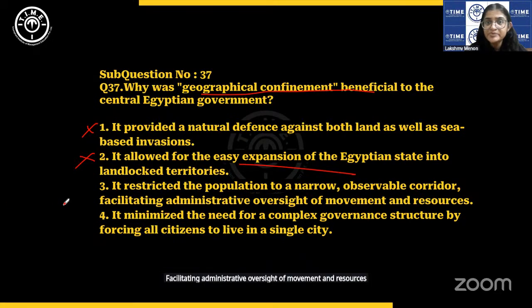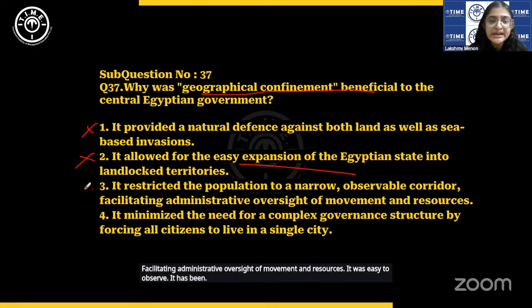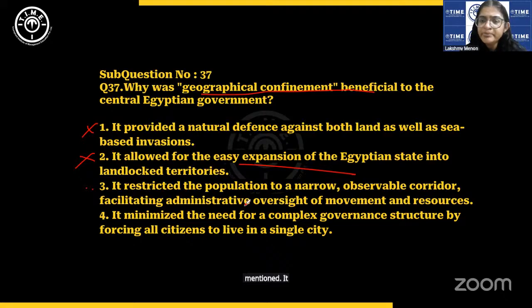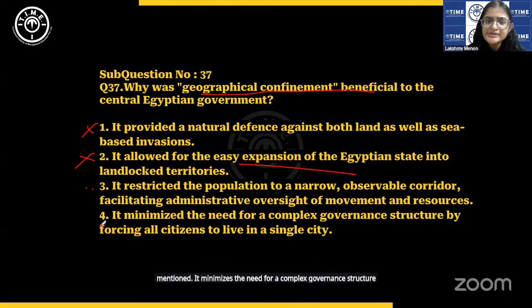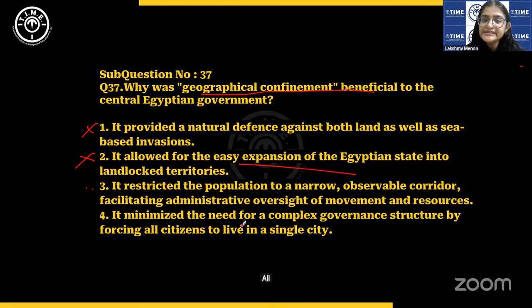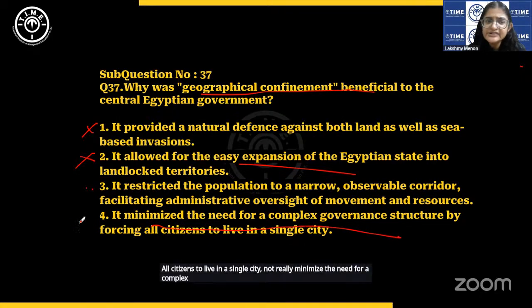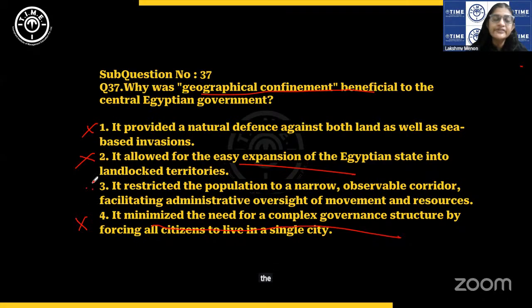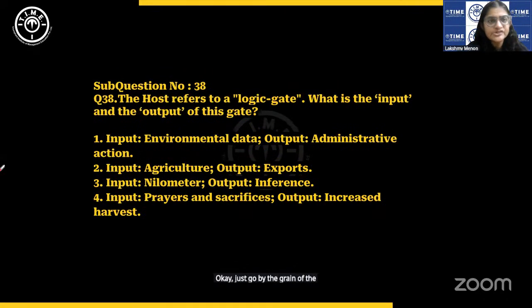It was easy to observe. That has been mentioned. It minimized the need for a complex governance structure by forcing all citizens to live in a single city. Not really. No. What is clearly mentioned is that it made it easier for the government to observe everything. Just go by the grain of the passage.